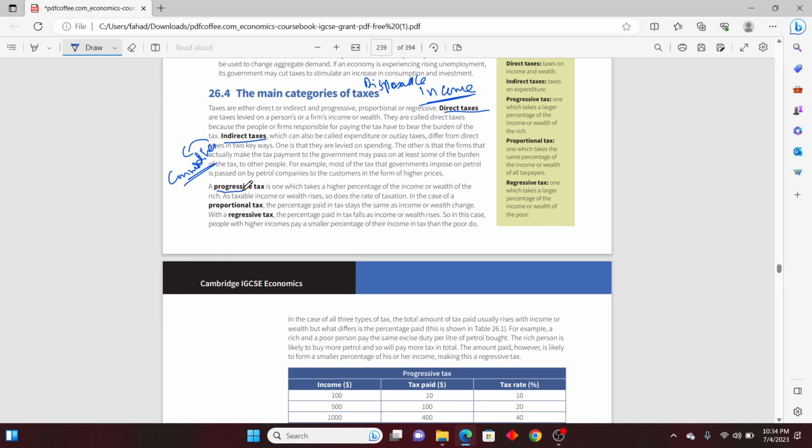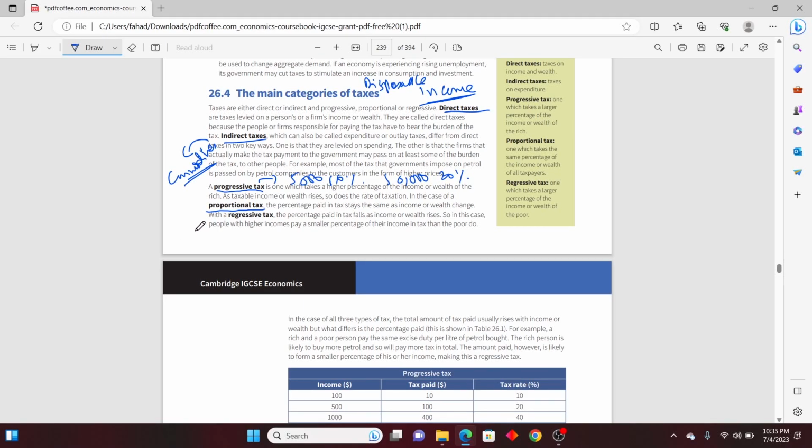One is progressive tax. Progressive tax means one which increases with the increase in wealth. Let's suppose if someone is earning 5,000 rupees, he will be paying 10%. If someone is earning 50,000 rupees, he will be paying tax of 20%. So it keeps on increasing with an increase in income. That is called progressive tax. Proportional tax, again, means that the income is taxed according to the amount, in such a way that the amount is adjusted and the percentage adjusted according to the income.